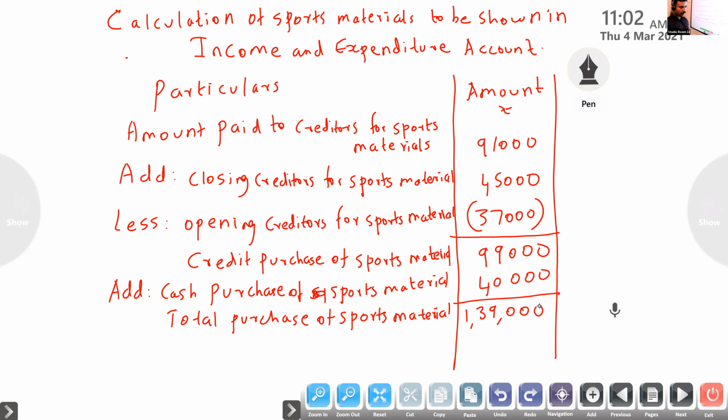Now we know that in the format, there is book value of sports material sold. So you have to write: less book value of sports material sold. In this question, it is given: first item, sports material sold during the year, book value 50,000, sale price 56,000. So we only have to look at the book value, that is 50,000.